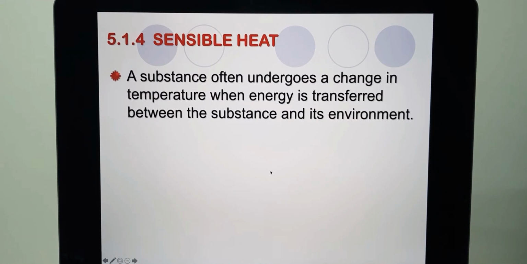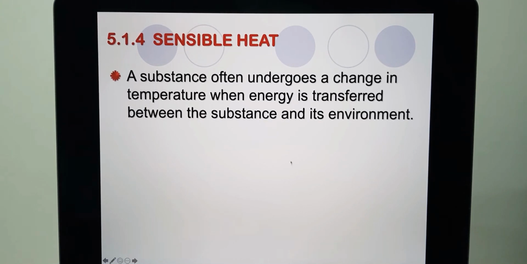For sensible heat, basically the substance will often undergo a change in temperature when energy is being transferred between the substance and the environment. So for this sensible heat, it will change in solid, liquid or gas product, whereby there will be a change in the temperature of the substance.